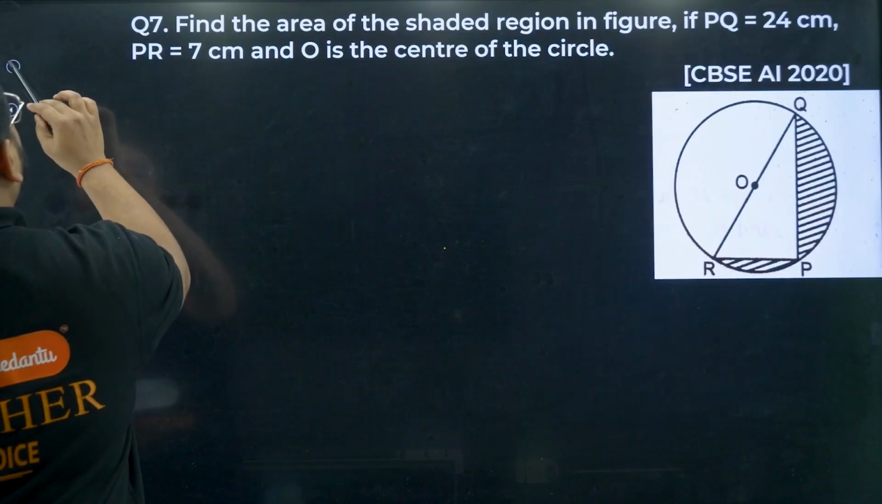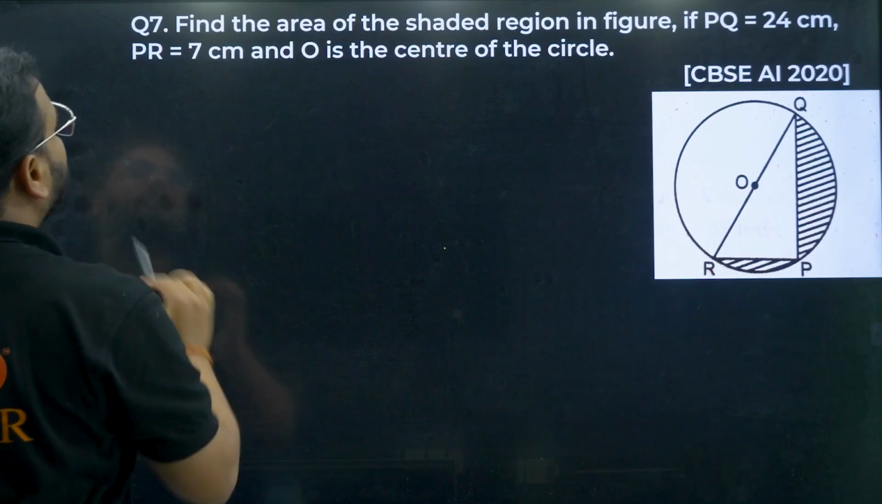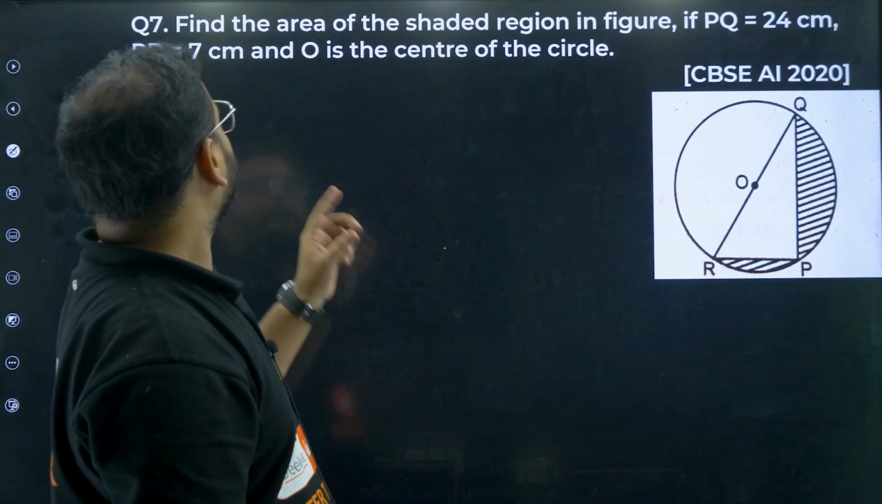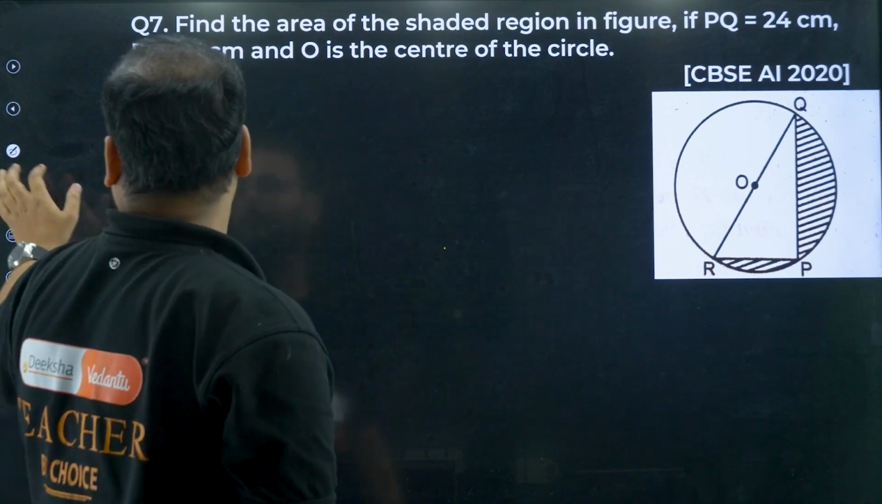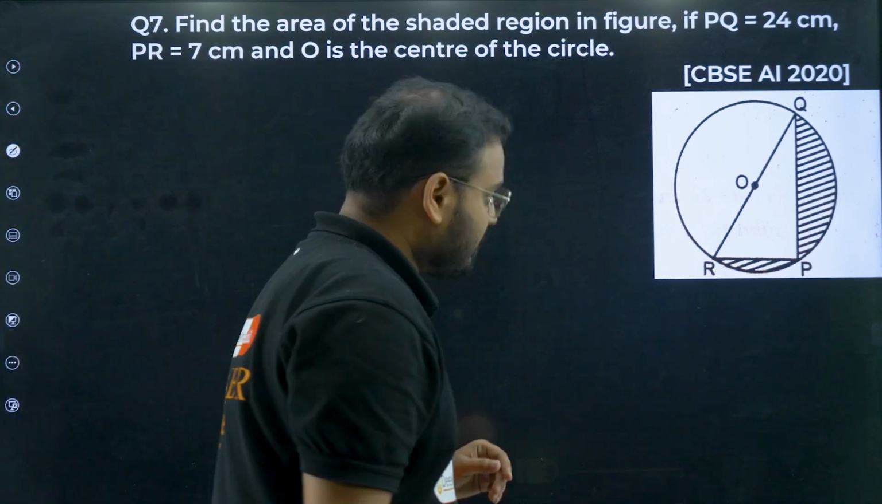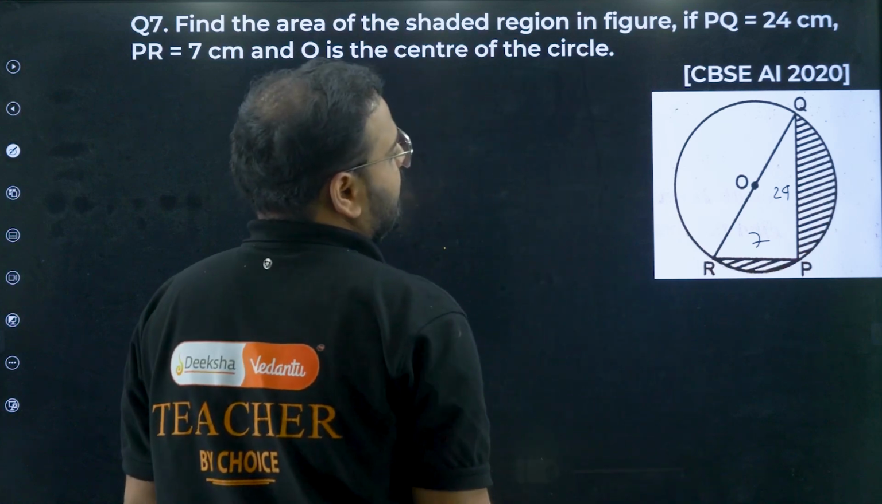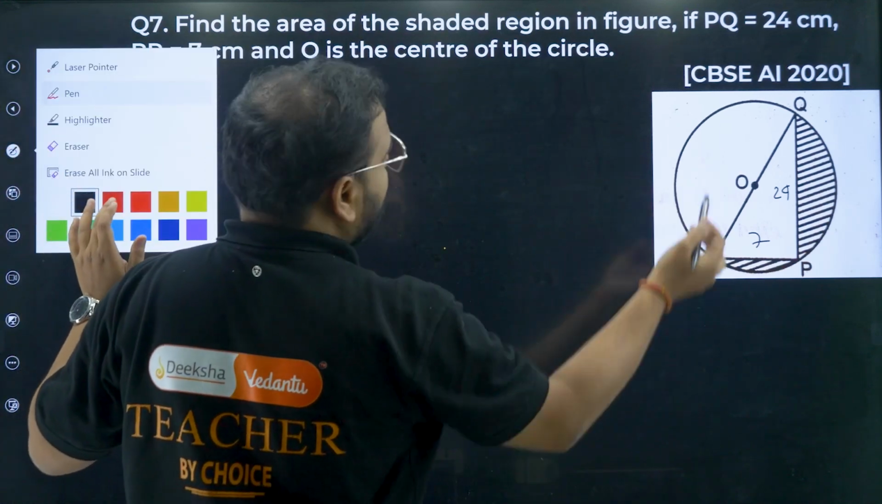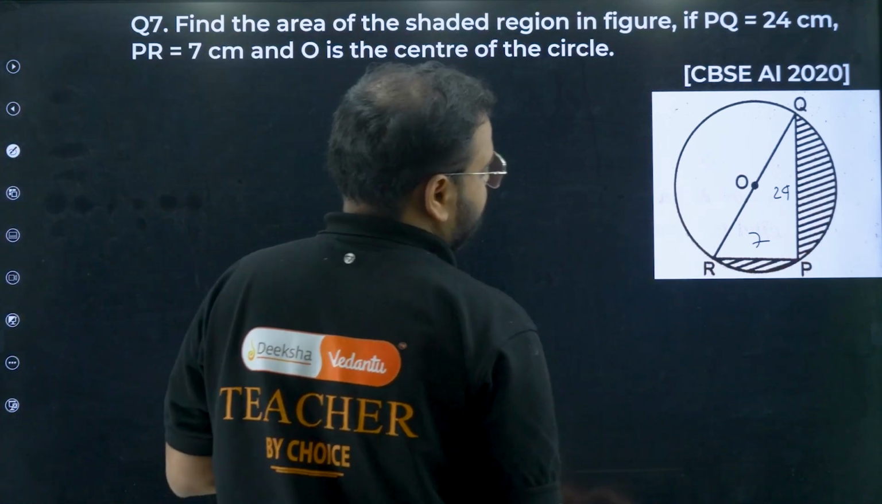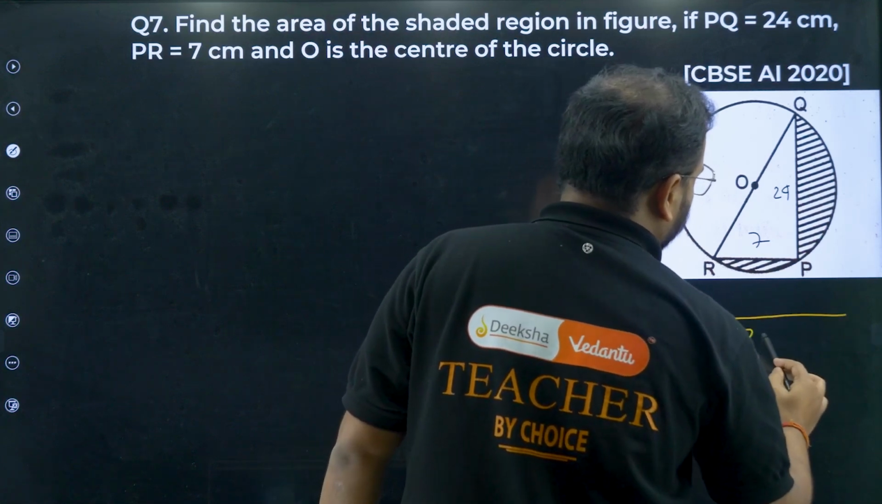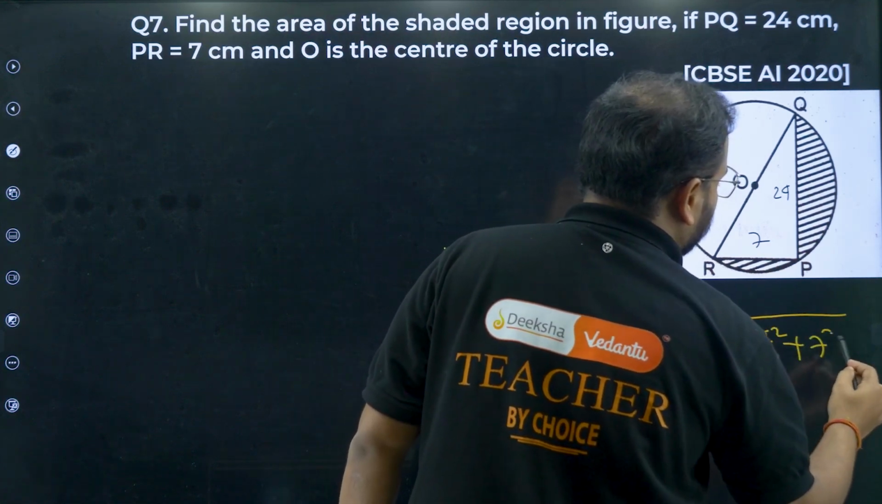Okay. So question number 7 now. Please have a look. Find the area of a shaded region given like this. PQ is 24, PR is 7. If you know Pythagoras theorem, you know the answer for RQ. It is simply 25, right? RQ is going to be root of 24 square plus 7 square.